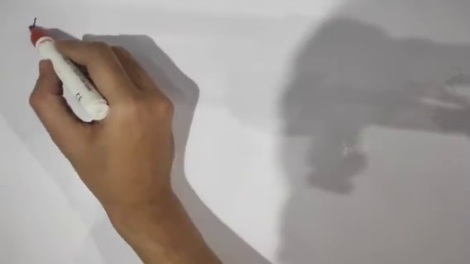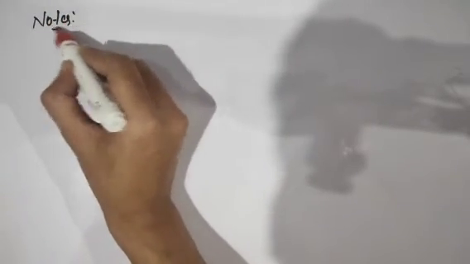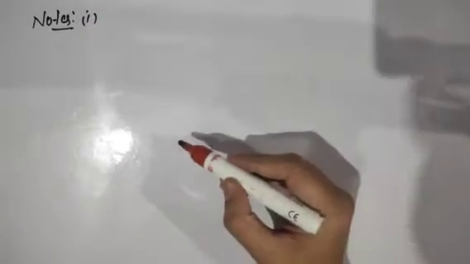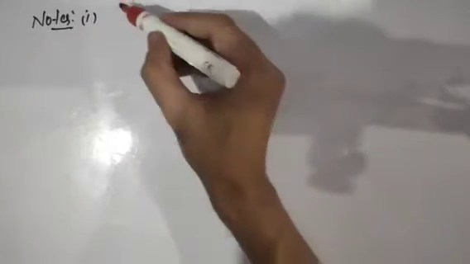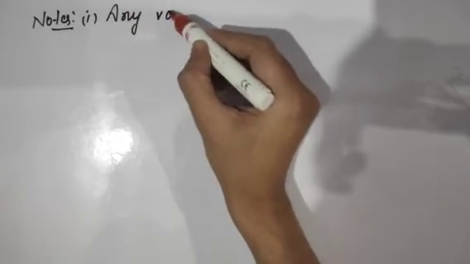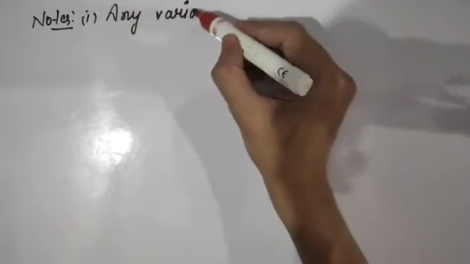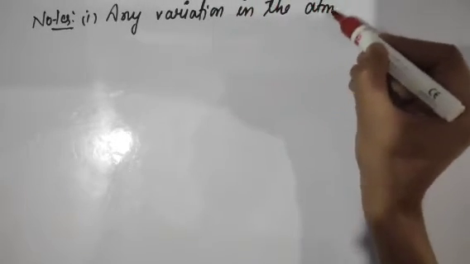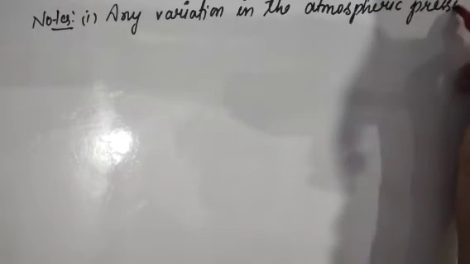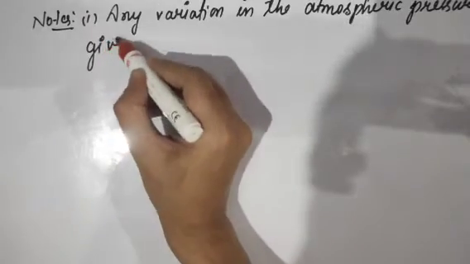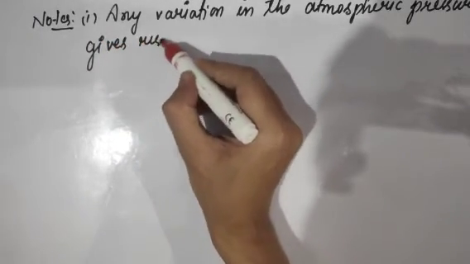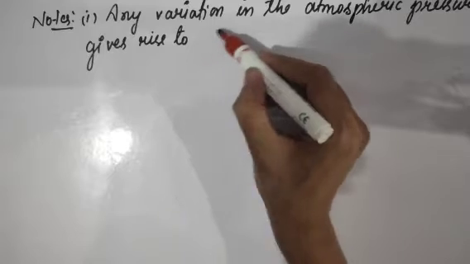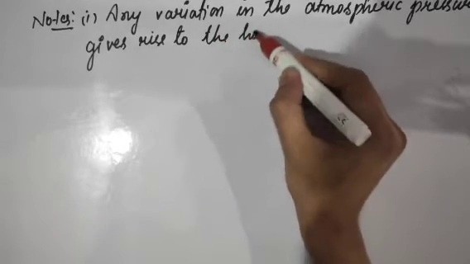Now that we have seen the various instruments, we'll talk about a few notes regarding atmospheric pressure. So there are some notes we need to keep in mind while dealing with atmospheric pressure, and that is that any variation in atmospheric pressure results in winds. What does it mean? Let me explain. So any variation in the atmospheric pressure actually gives rise to the horizontal movement of air.